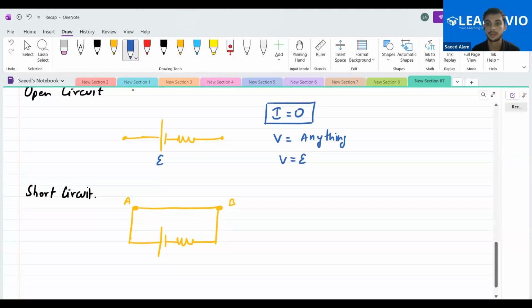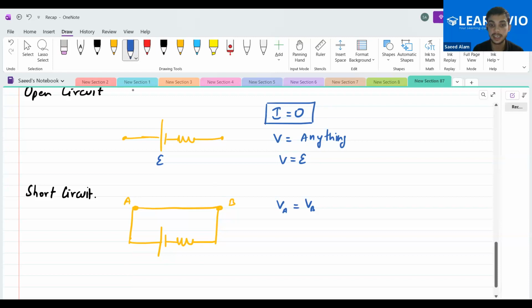What can we say about the potential difference? We can always say that potential of point A is same as potential of point B. Yes or no? Because they are actually the same points. So potential of A is same as potential of B.